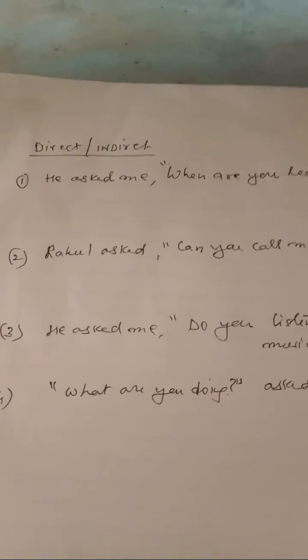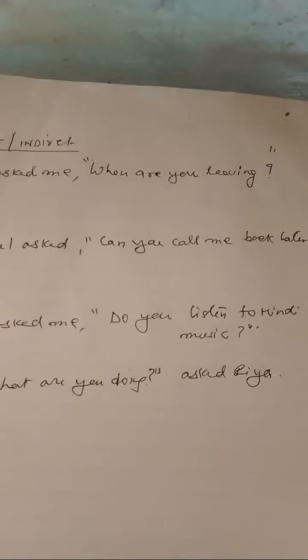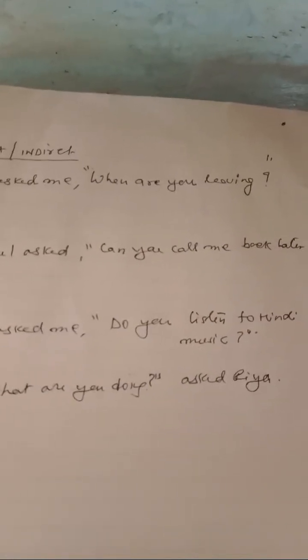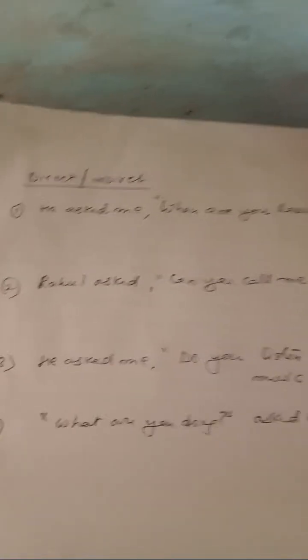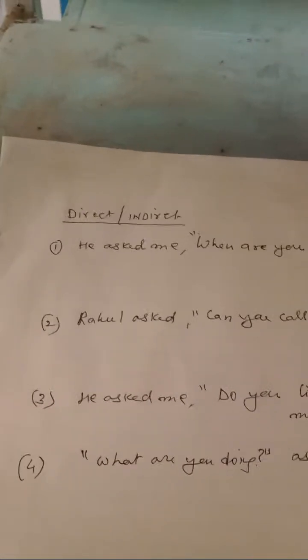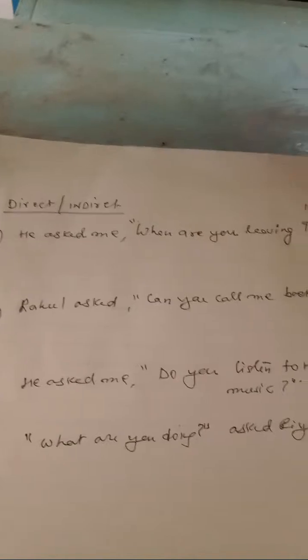He asked me, where are you living? Okay, he asked me. It is a question form. Now indirect. How to do question form? Then I will tell you how to do question form. I will write here that answer. He asked me, when are you living?